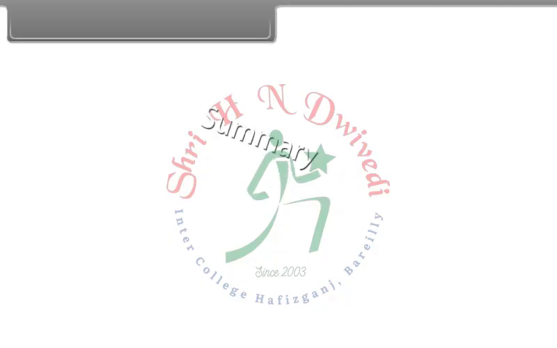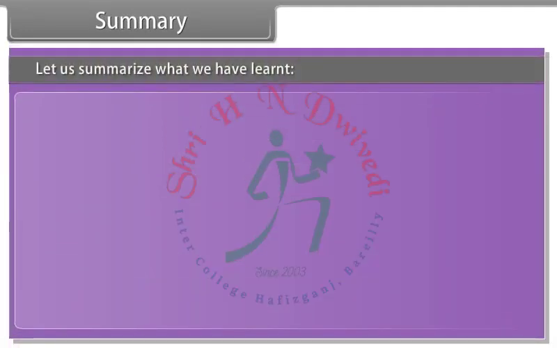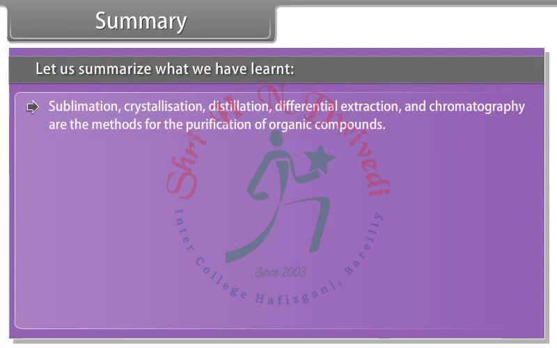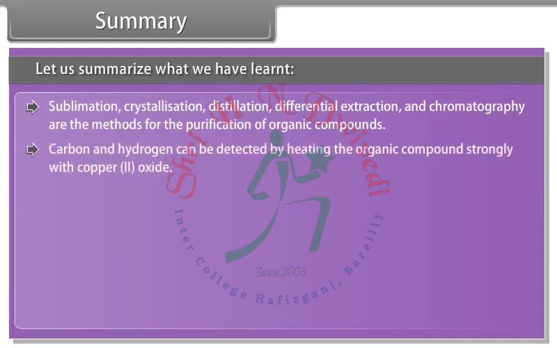Summary: Let us summarize what we have learnt. Sublimation, crystallization, distillation, differential extraction, and chromatography are the methods for the purification of organic compounds. Carbon and hydrogen can be detected by heating the organic compound strongly with copper-2 oxide.